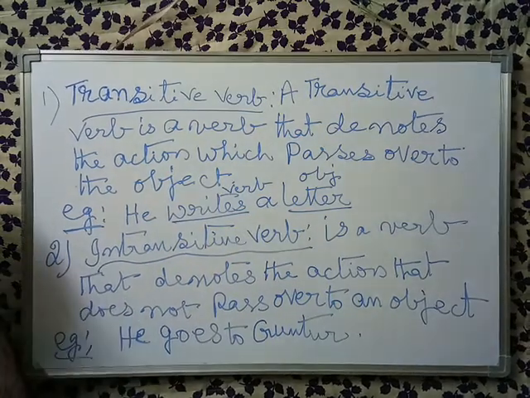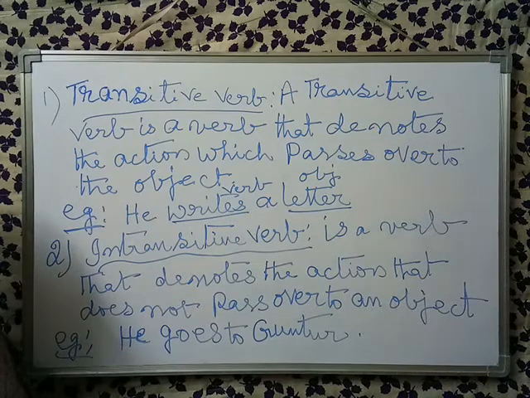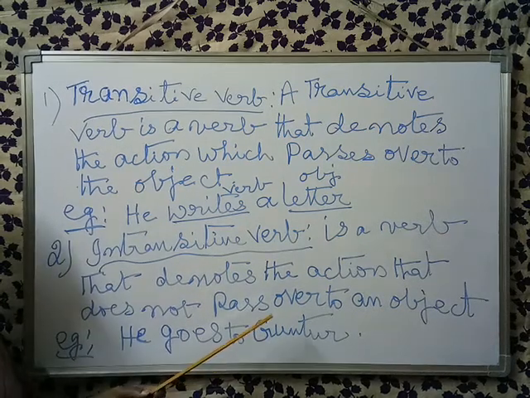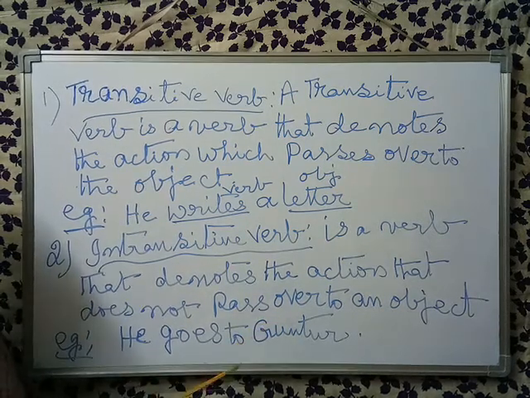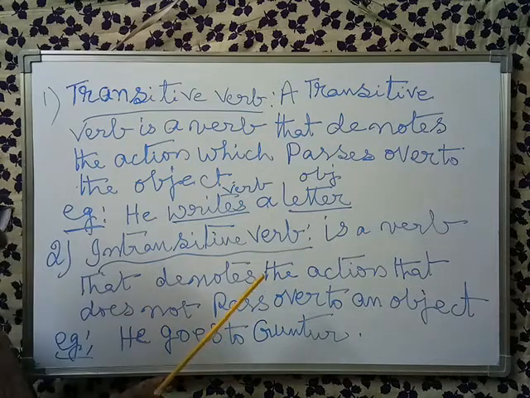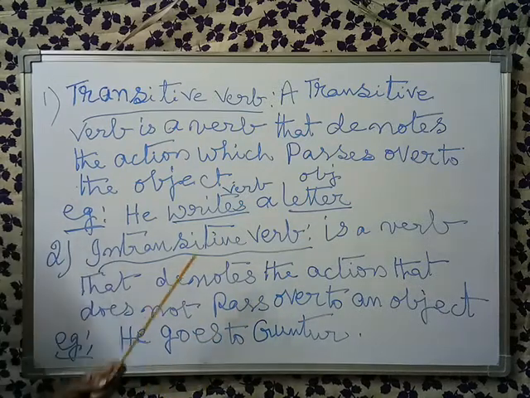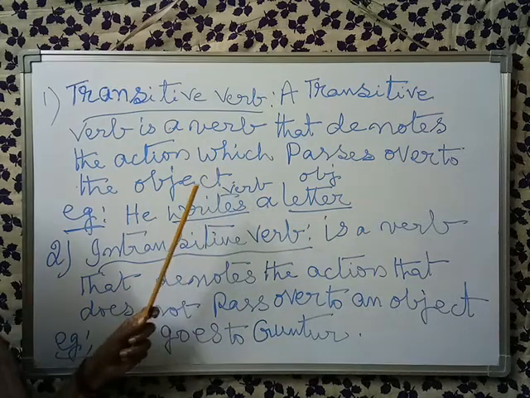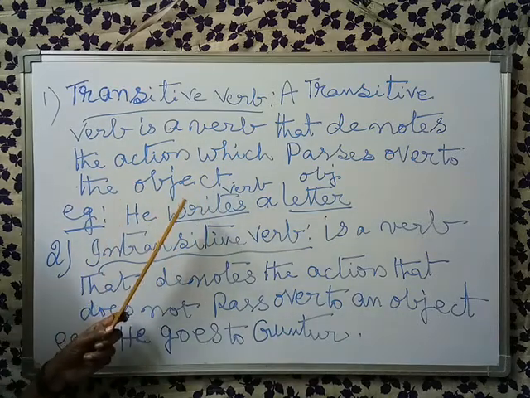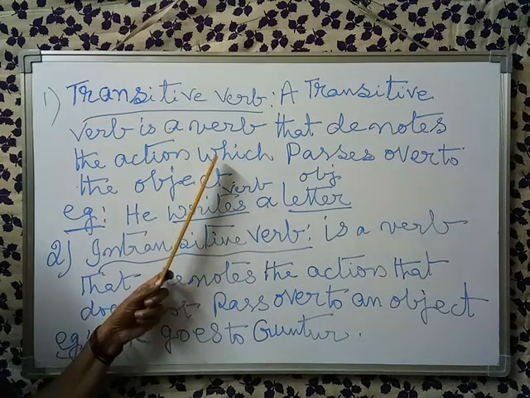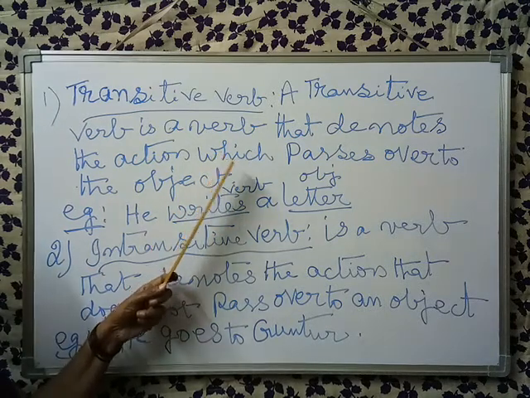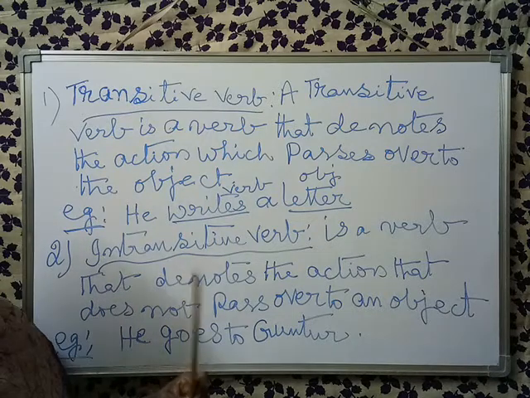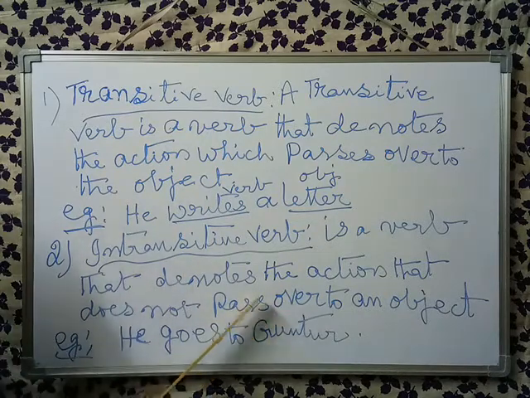In one sentence, mostly two parts are there, nominally three parts are there: subject and predicate, two parts, and subject, verb and object. In any sentence which has no object, only a verb, that is called an intransitive verb.